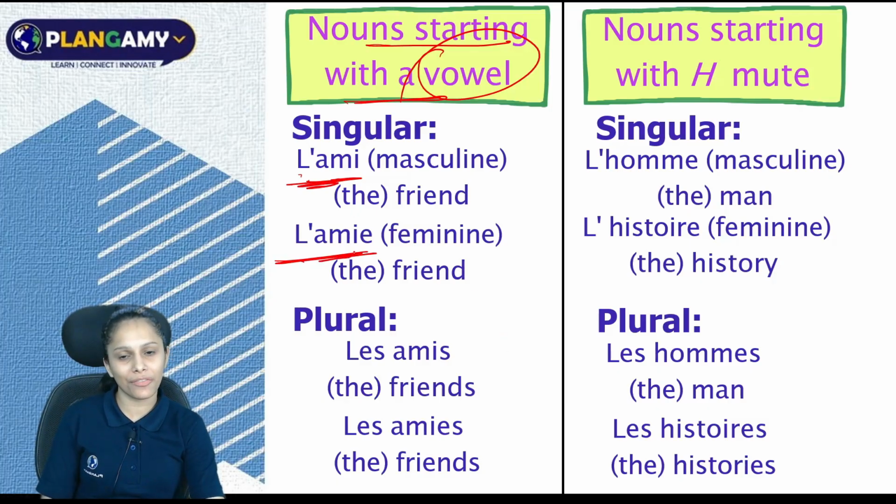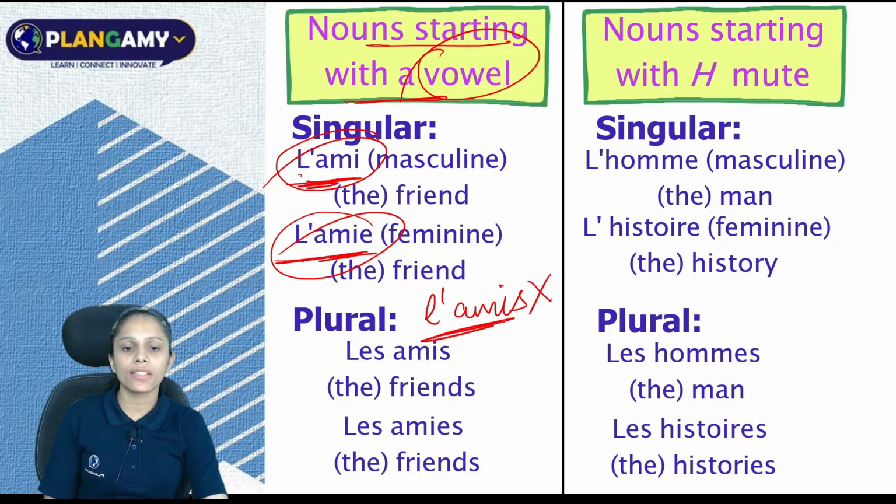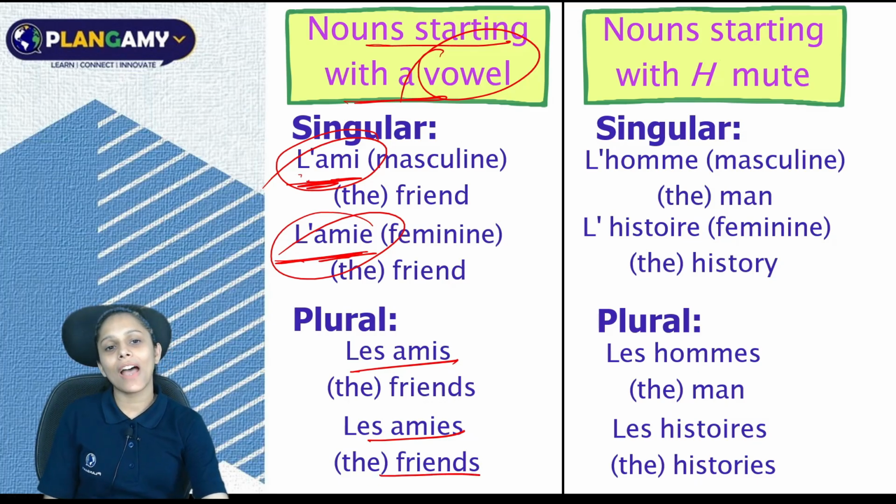Now, l'ami also means friend. This is your masculine friend. This is your feminine friend. Now, when you want to say friends, maybe 2 friends, maybe 3 friends, at that time you cannot write like this. No, it is totally wrong. You have to write les amis, the friends. Les amis, the friends.